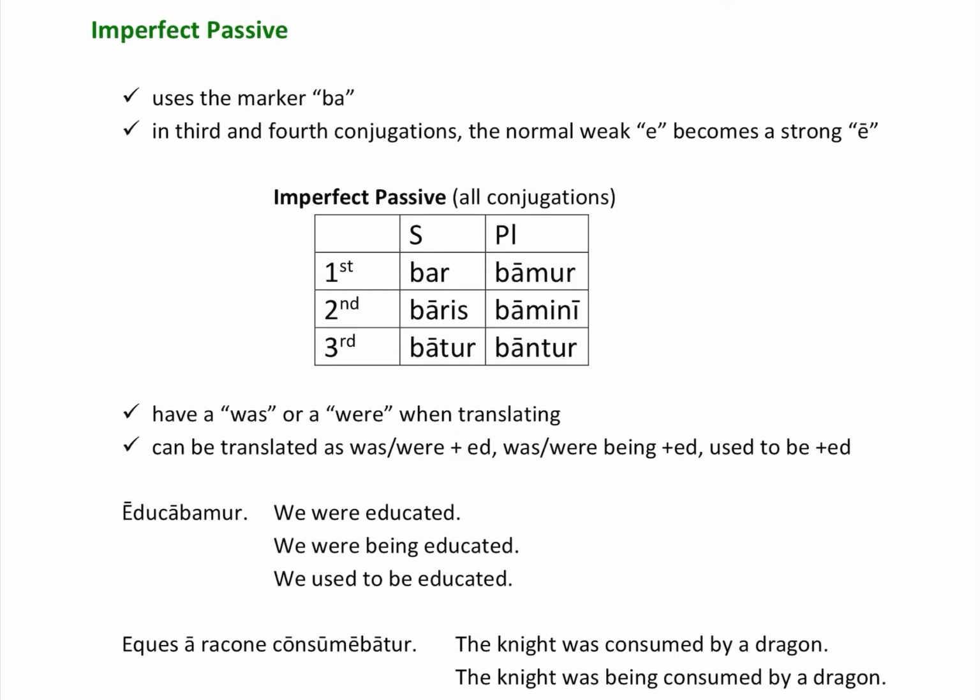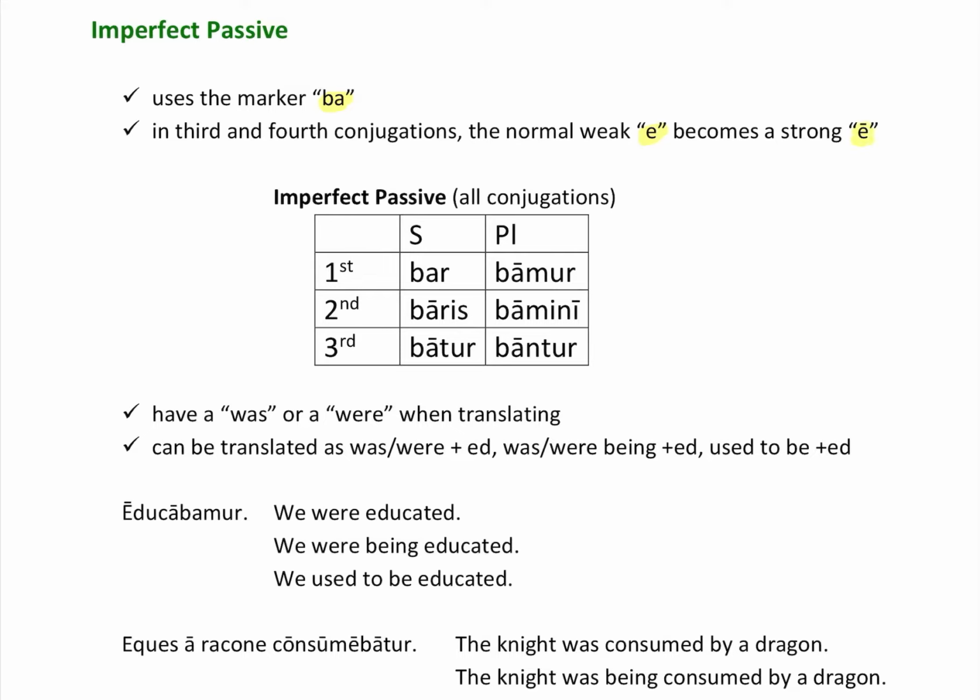Now, most of the time, Latin uses tense markers, and we use ba or be for the imperfect, bo for future. So that helps you understand too what tense it is in. Now, imperfect and future passive tenses have markers as well. And as you would not be surprised, imperfect passives use the marker ba. Okay? And the only thing different about imperfect passive is in the third, fourth conjugation, the normal weak e just becomes a strong e. So make sure you have your chart books out.